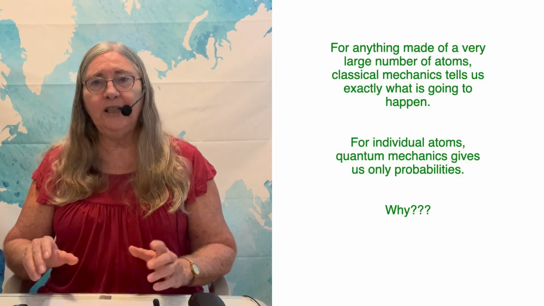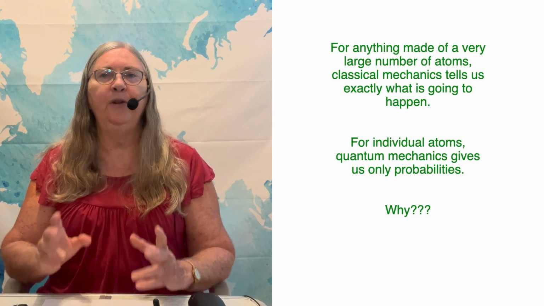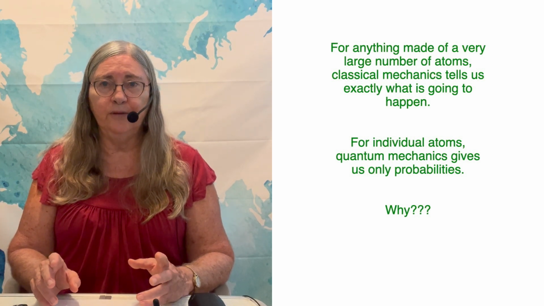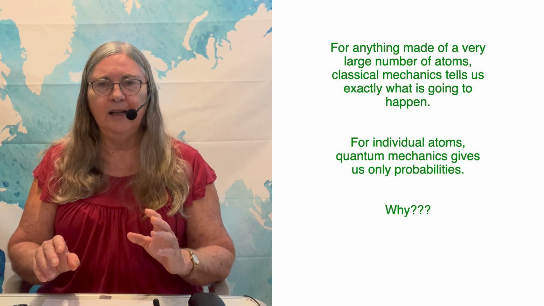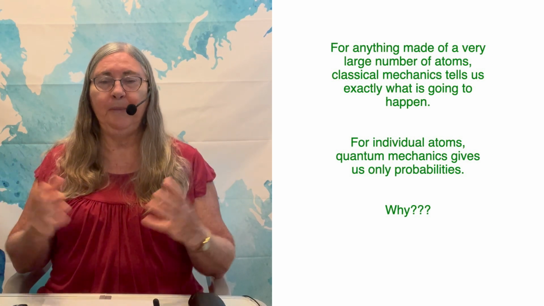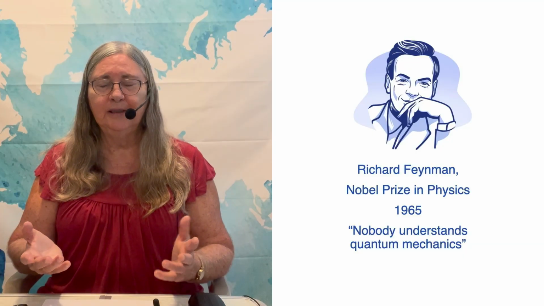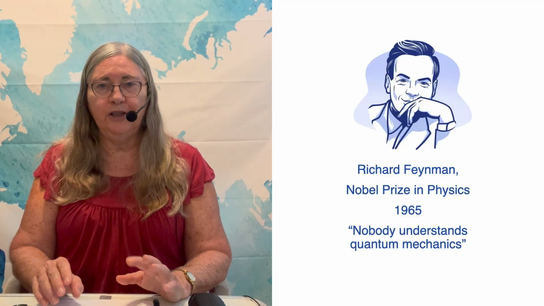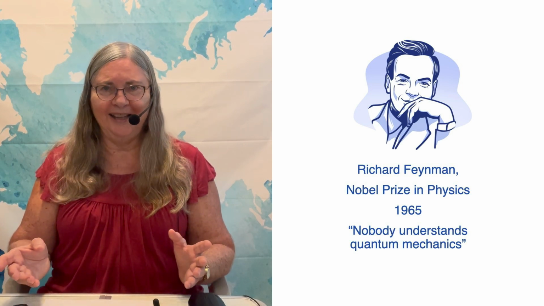Now, in classical mechanics, we expect to get a definite answer when we do a calculation. This works fine for large objects. That means it has a large number of atoms. That's you and me, the bottle of wine, the cat, whatever. But in quantum mechanics, we only get probabilities for the individual atoms. Now, why does that happen? I think Richard Feynman summed it up pretty well by saying, nobody understands quantum mechanics.